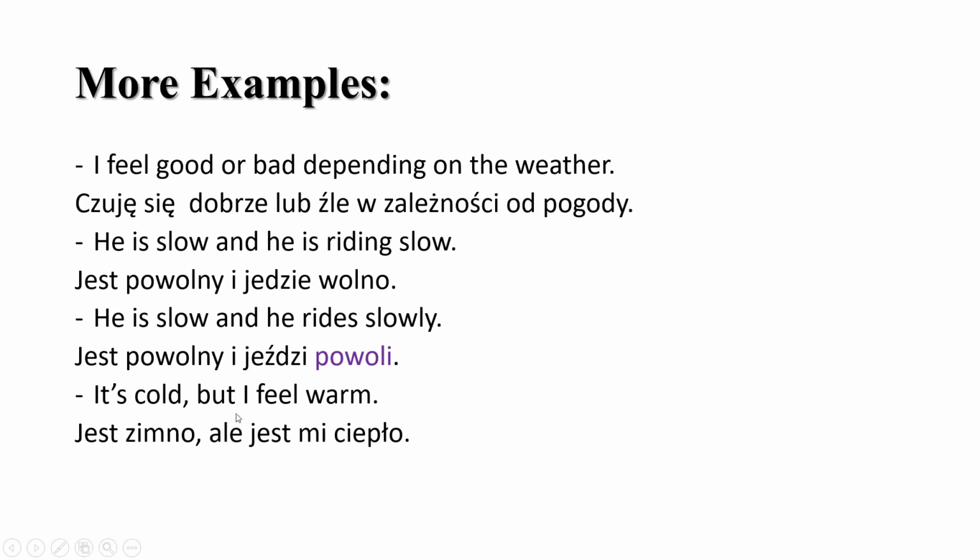I hope so. But jest mi ciepło. I feel warm. I mean, "I feel" should be czuję się, and you can say czuję się ciepło, but it's more often said in this way. Ale jest mi ciepło.